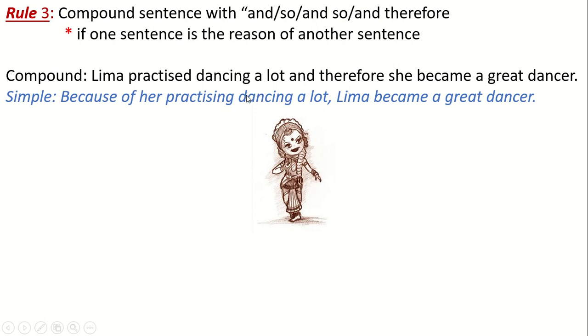Then the rest part of the sentence, dancing a lot. Then, instead of and therefore, this conjunction, we use a comma. And the second sentence is, Lima became a great dancer. So, the difference from the first rule is that as it is a reason, we use here because of.